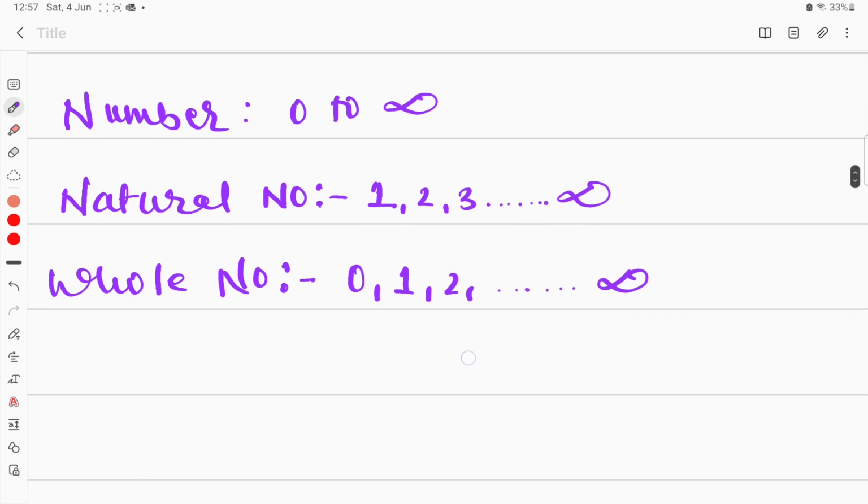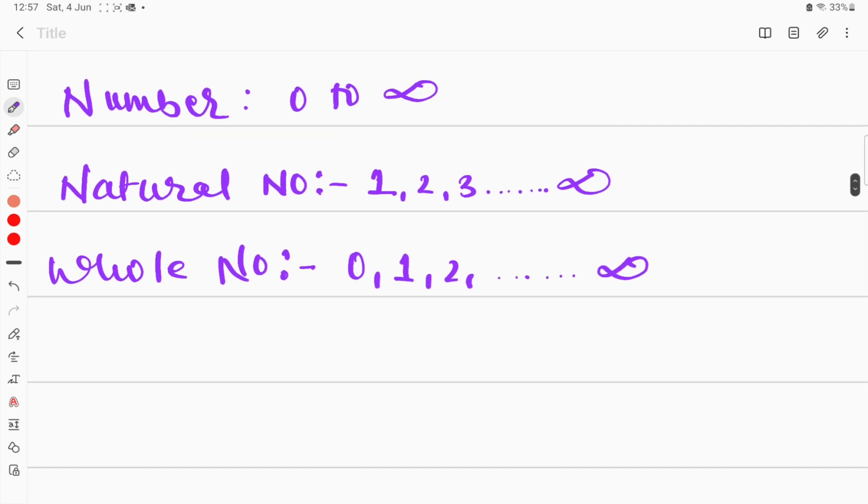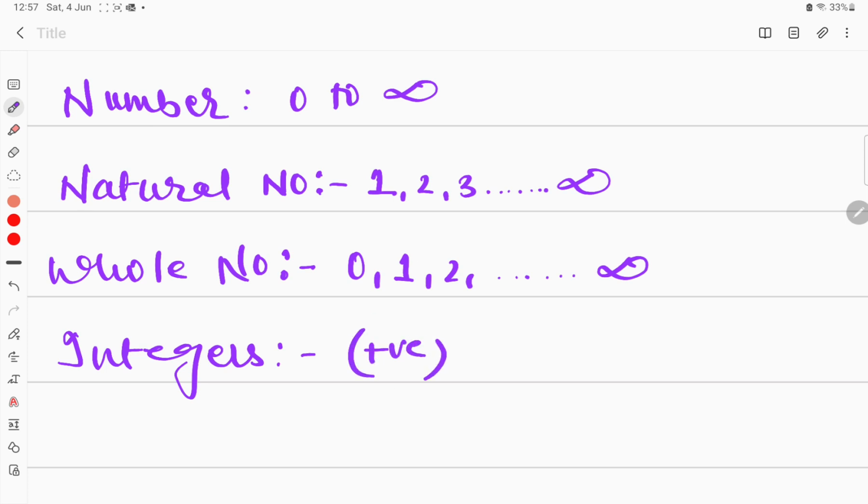So when we include the set of negative numbers, that is what we refer to as integers. Integers include all the positive numbers that we have already discussed in natural numbers and whole numbers.